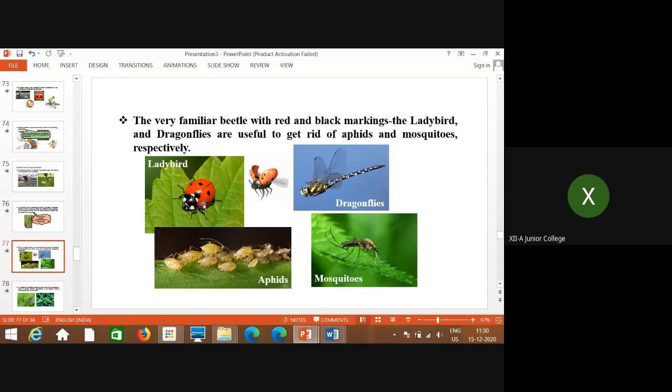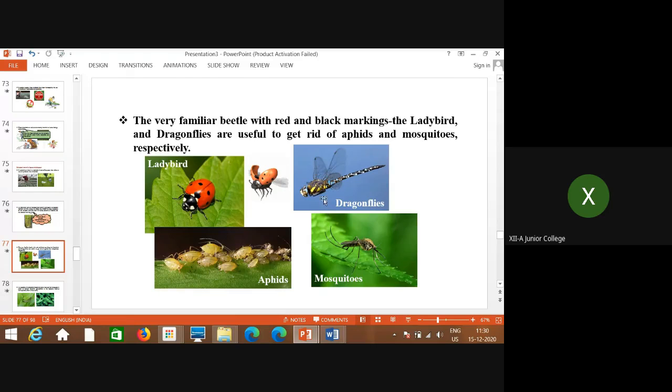On the plants, aphids very fast consume the leaves, and so it affects the entire crop plant. Naturally, these ladybirds eat aphids, they are dependent on aphids, so the number of aphids is controlled naturally by these ladybirds. So this is one example.